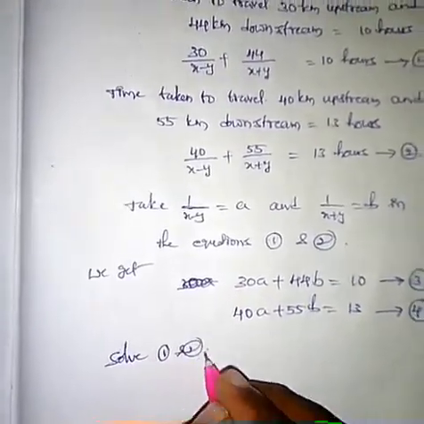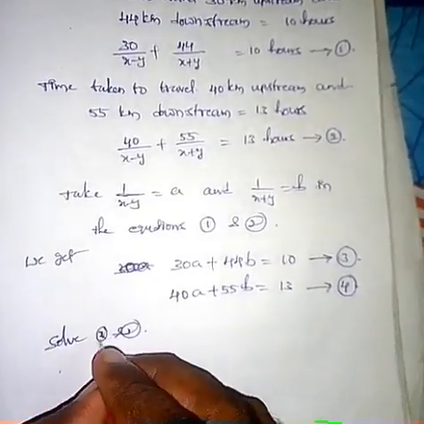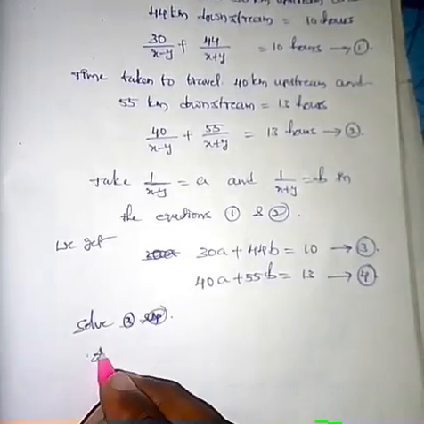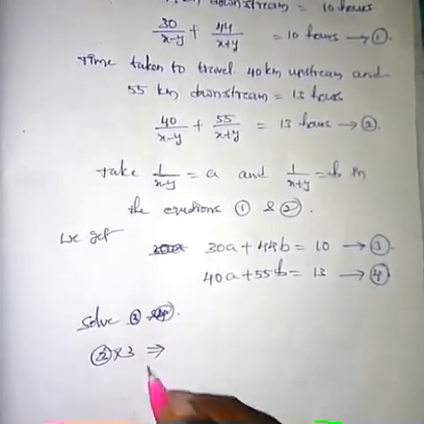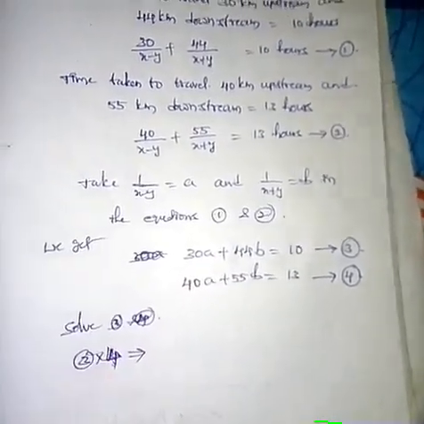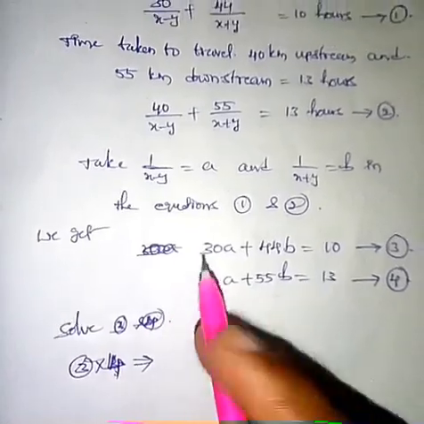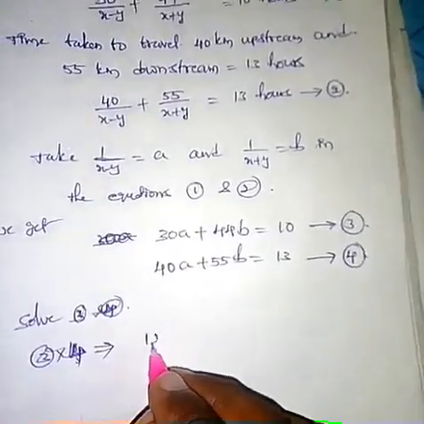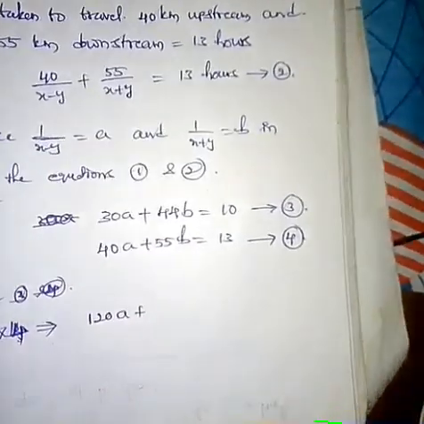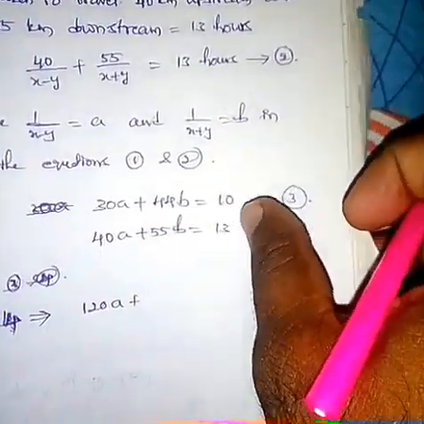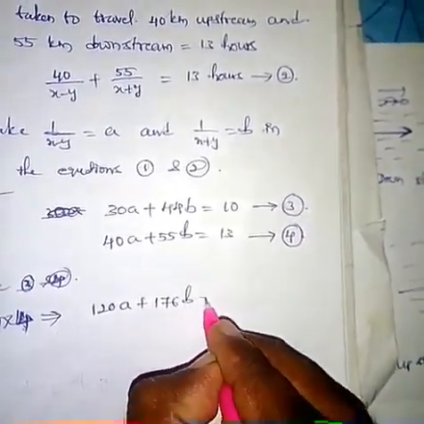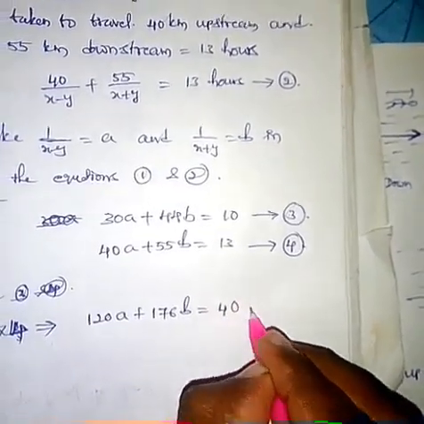Solve equations 1 and 2, 3 and 4. Here I am multiplying equation 3 by 4. 4 into 30a is 120a. 4 into 44: 4 40s are 160 and 4 4s are 16, 160 plus 16 is 176b. 4 into 10 is 40.